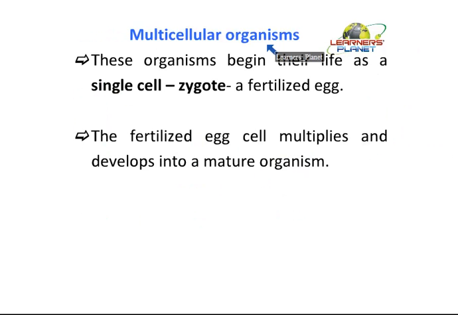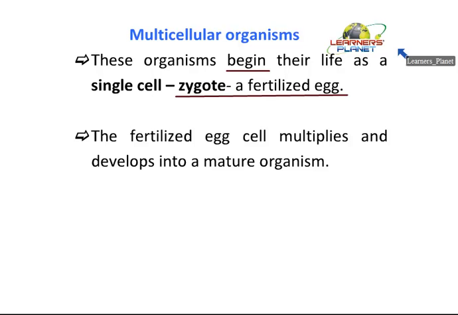Now further, these multicellular organisms, although they are made up of millions of cells, there is still an important fact. And what is that fact? That all these organisms begin their life as a single cell only. And this single cell is known as a zygote or a fertilized egg. What is a zygote? It is a fertilized egg. So these multicellular organisms start their life as a zygote.